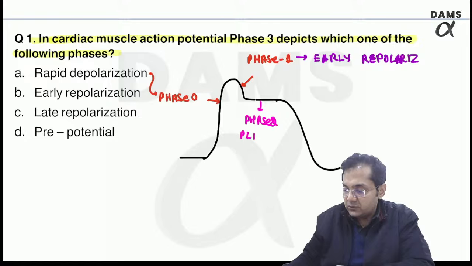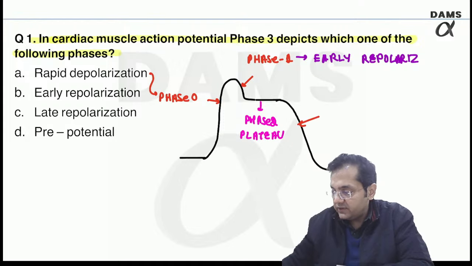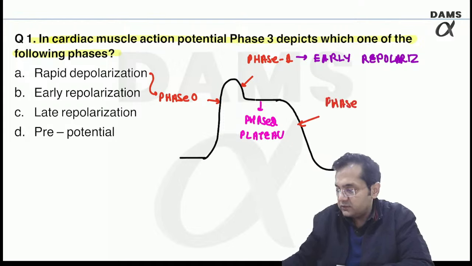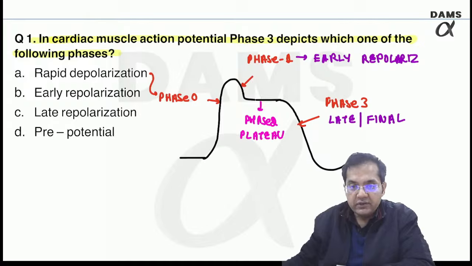which is known as the plateau phase, and this is the phase 3, which is known as final or late repolarization.